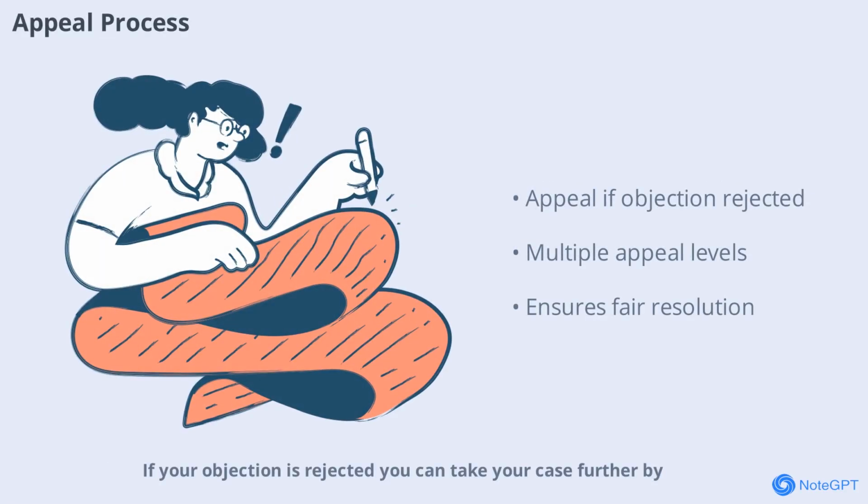If your objection is rejected, you can take your case further by appealing to the Special Commissioners of Income Tax. If necessary, you can escalate the appeal to higher courts, including the High Court, Court of Appeal, or even the Federal Court. This multi-level appeal process ensures that taxpayers have multiple opportunities to seek a fair outcome and that disputes are resolved according to the law.